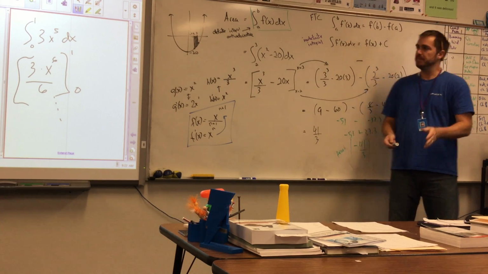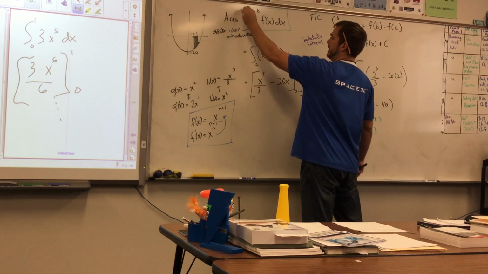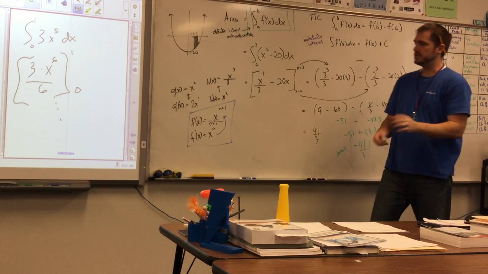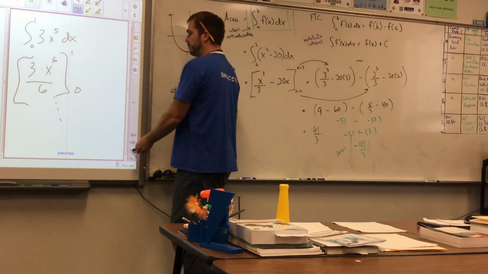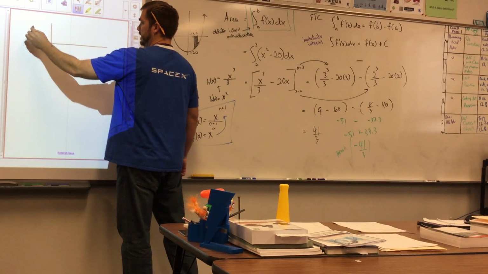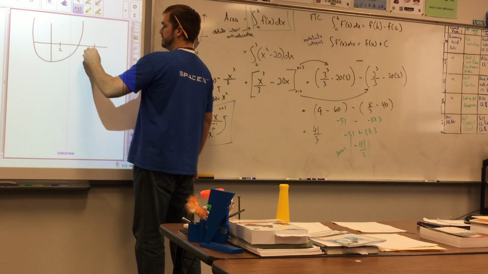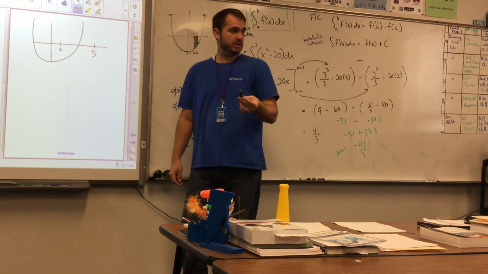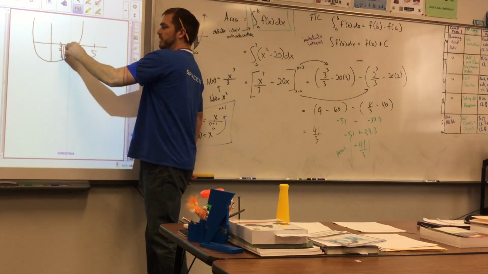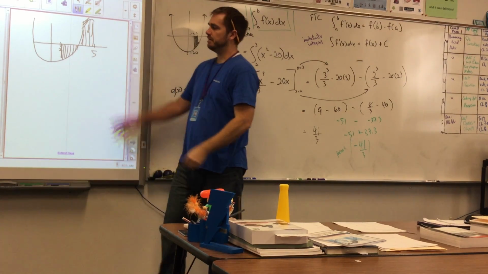Now, you might say, well, okay, why don't you just put absolute value bars around that? That seems to make the most sense. And I'll show you a weird situation. Hopefully, I don't know if it'll come up on your test, but it might come up on homework. In the same graph, what if they had said from 2 up to 5? Find the area under the curve. Find the total area. In that case, you would have all of this area plus all of this area. Okay?